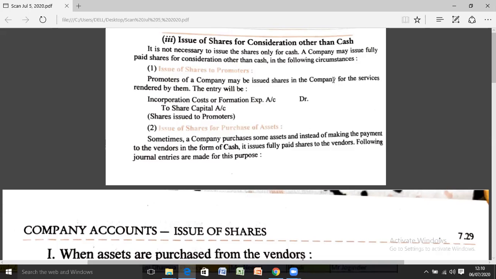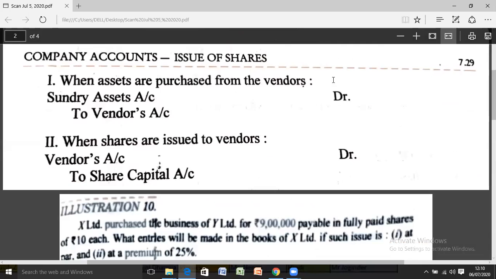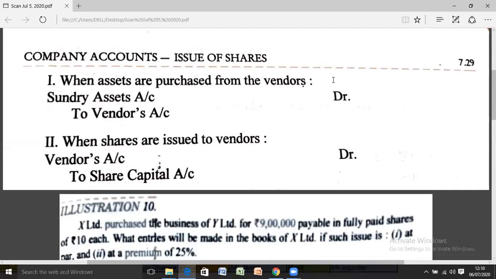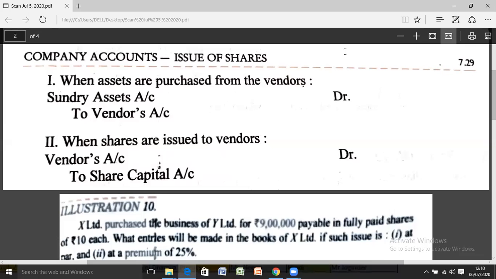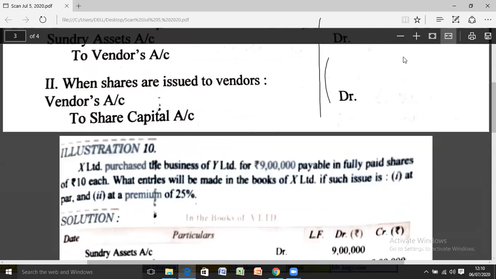Akash sir, please move the screen. When the asset is purchased from the vendor, the journal entry will be sundry assets account debit to vendor account. Assets are coming to the business, so debit what comes in; whatever asset is coming to the business will be debited, and the vendor now becomes the creditor of the company, so vendor account will be credited. The entry will become sundry assets account debit to vendor account.